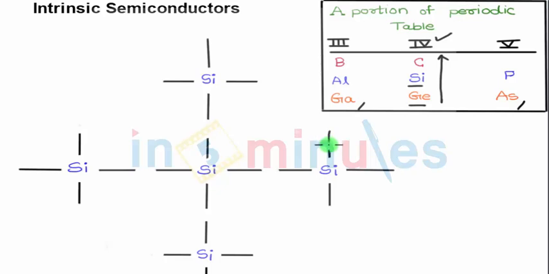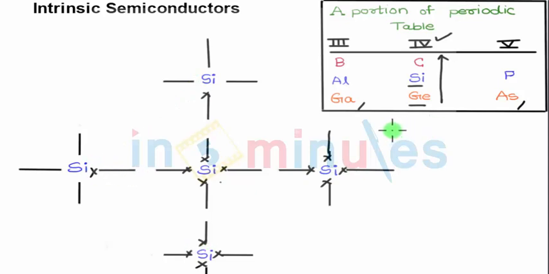Now when you look at the diagram over here, you can see the 4 silicon atoms, 1, 2, 3, 4, and the fifth one. All 5 are non-interacting silicon atoms with 4 valence electrons on each atom, shown as dashed lines. These are the valence electrons of the 4 atoms next to the center atom.